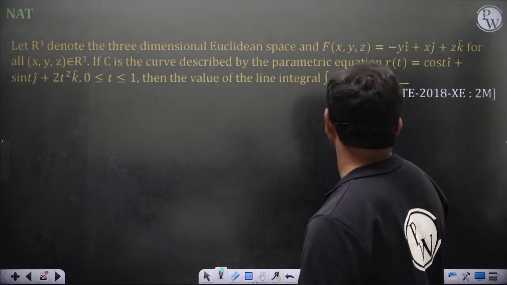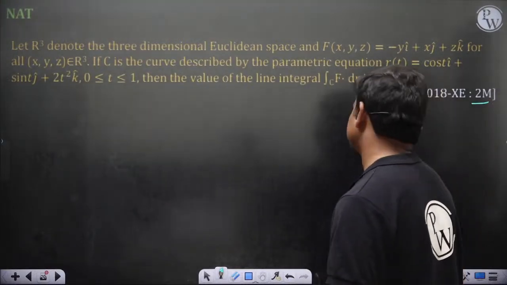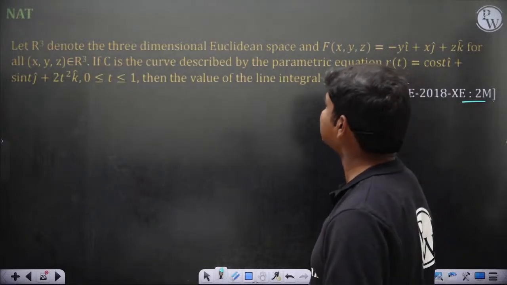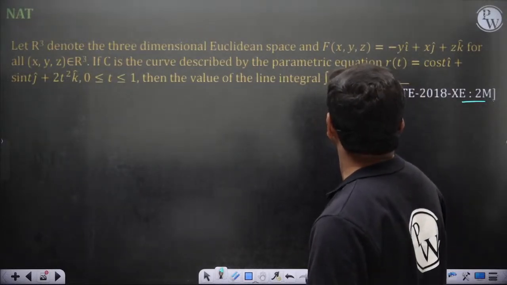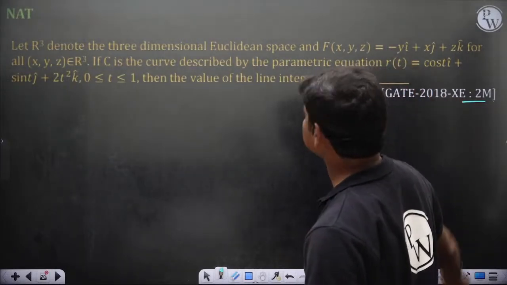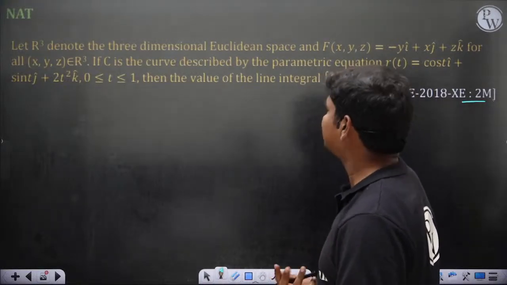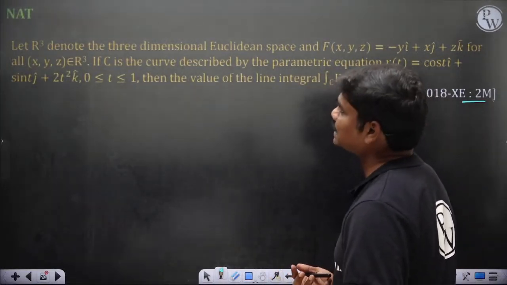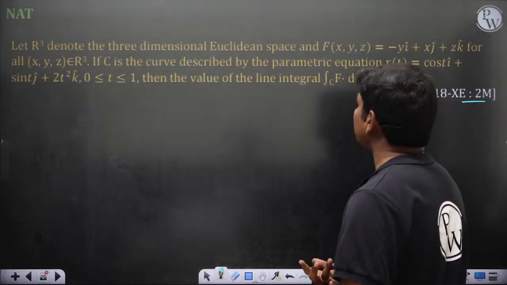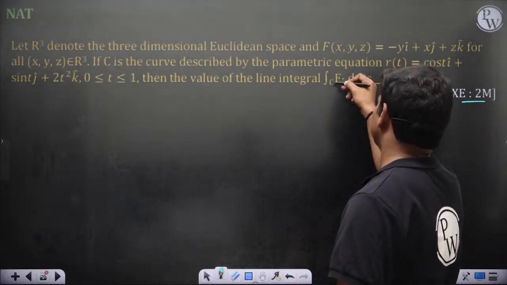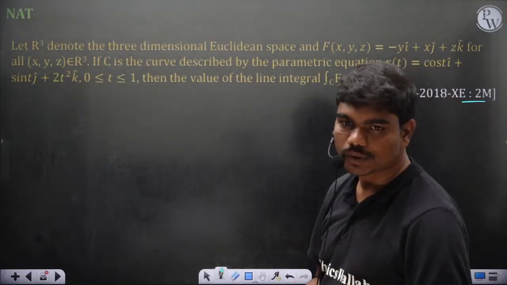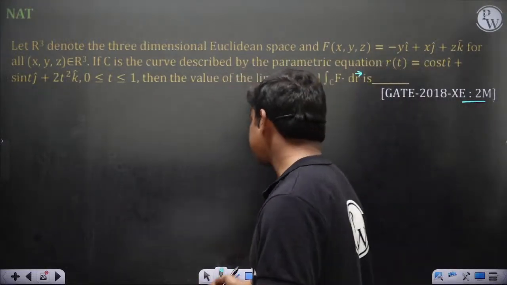A line integral question for 2 marks, again from 2018 CE. Let R cube denote the 3D Euclidean space, and F is the vector field minus y i cap plus x j cap plus z k cap for all x, y, z. If C is the curve described by the parametric equation r of t equal to cos t i cap plus sin t j cap plus 2t square k cap, then the value of the line integral over C of F dot dr bar. Okay, so it's a line integral basically. So let's see.